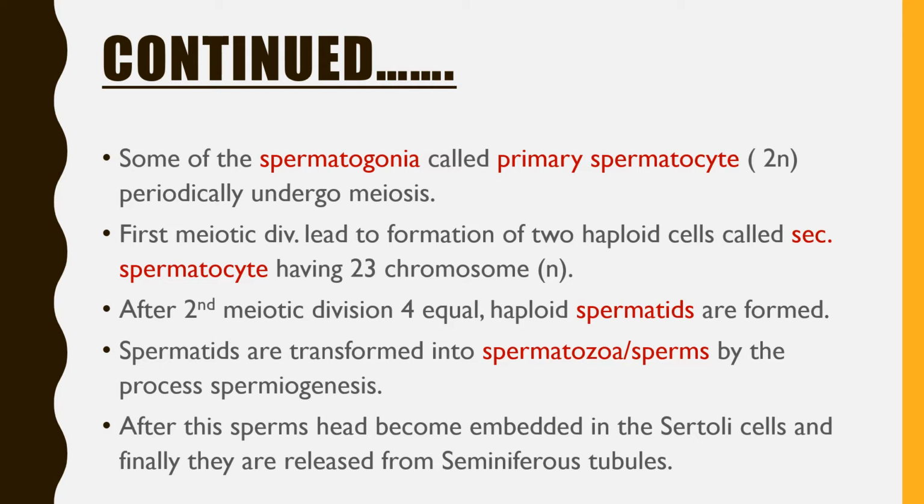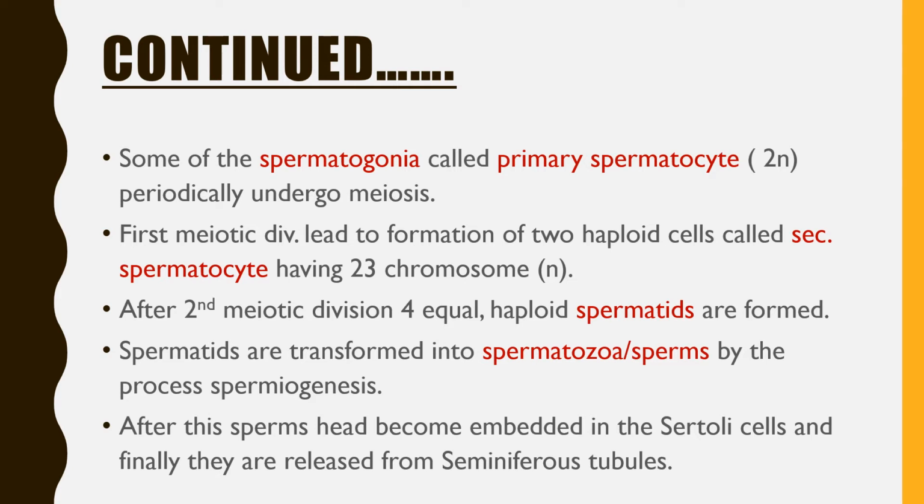It is very important to keep in mind that the primary spermatocyte is diploid in nature, containing 46 chromosomes, and this primary spermatocyte will undergo meiosis. As the first meiotic division takes place, it leads to formation of two secondary spermatocytes, and these are haploid.